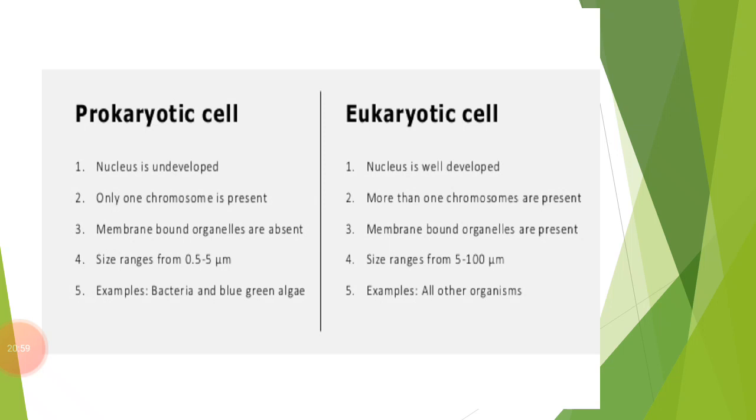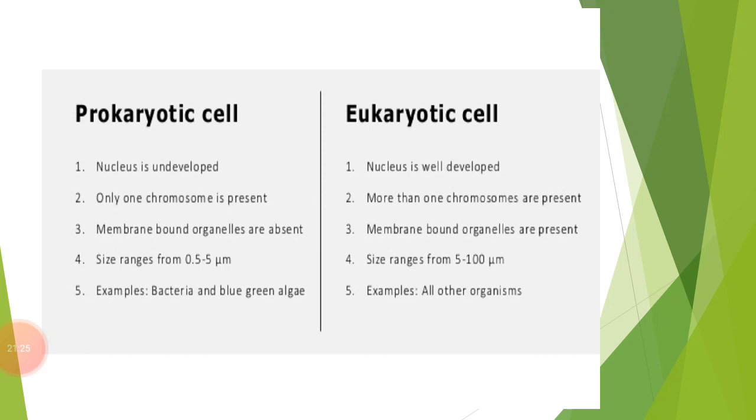The nuclear material in a bacterium cell is not surrounded by a nuclear membrane, so that's why it is in direct contact with the cytoplasm. The nucleus of a bacterium cell is not well organized like the nucleus of the cells of multicellular organisms. So prokaryotes were probably the first living things to evolve on the earth.